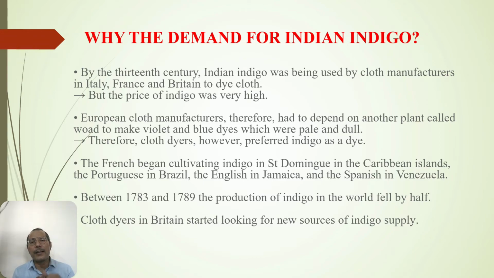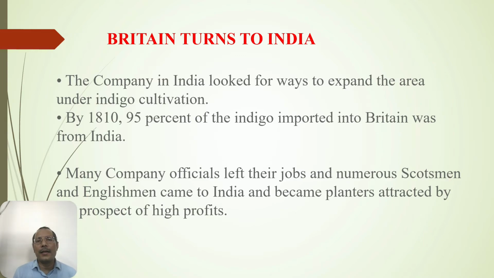Whatsoever the commodity like woad, they were produced in Europe, and they were not of very good quality. Because of that, the British producers always preferred Indian indigo. Now, Britishers started looking for a new source of indigo supply. And where did they find it? They found a new place. Britain turns to India. The company in India looked for ways to expand the area under indigo cultivation. By 1810, 95% of the indigo imported into Britain was from India.